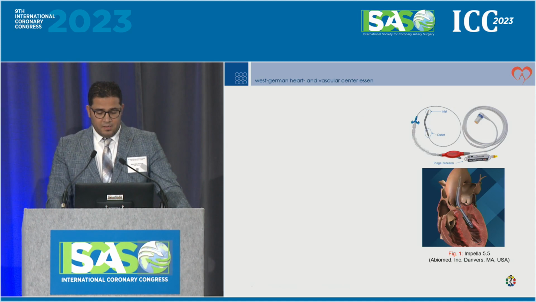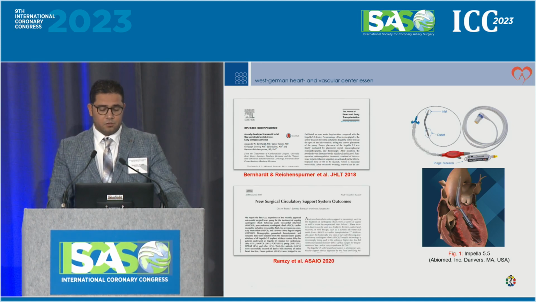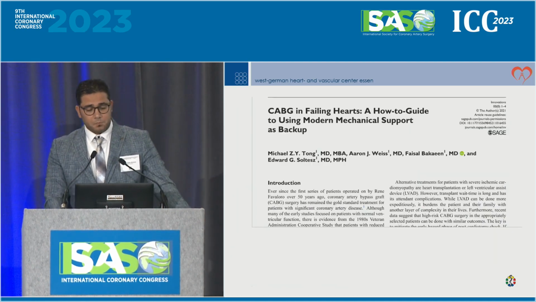This is a picture of the Impella 5.5. It was earlier reported by the group in Hamburg, Professor Aschenspur and his team, and later on also in patients with cardiogenic shock.